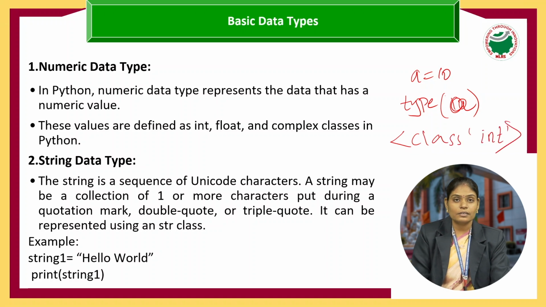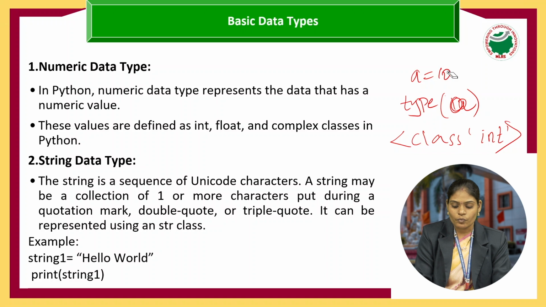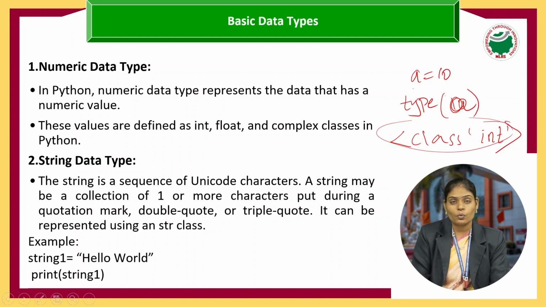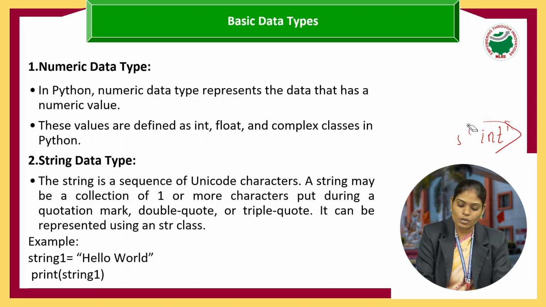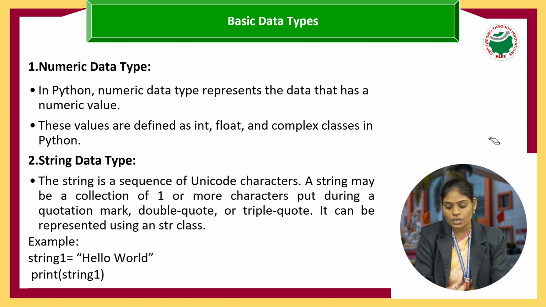What does it indicate? type indicates what kind of value is assigned to a particular variable. It displays int, because we already assigned the value 10, which is an integer value, so it represents class int. The same happens with float: we can simply use the type function to check the type of a variable.